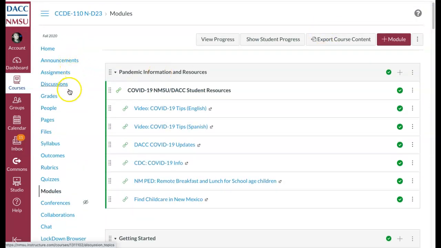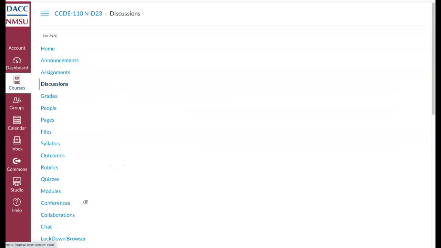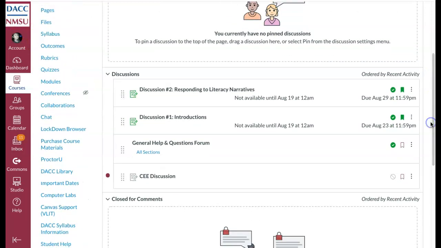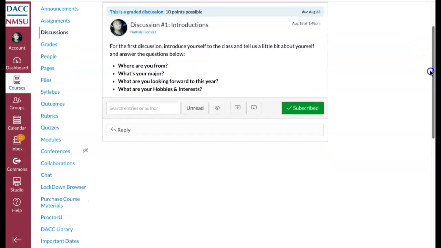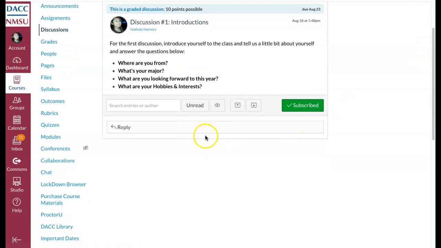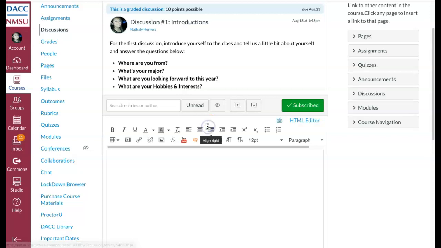I already talked about the announcements. Let me briefly talk about discussions. When it comes to discussions, I still have to add a few more. Like I said, some parts of the class are still under construction. But basically what you have to do for the discussions is you have to make sure that you respond to the original post, and your response to the original post should be due by Thursday, okay?